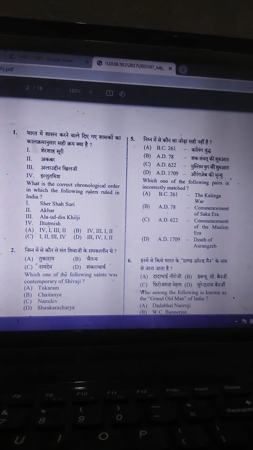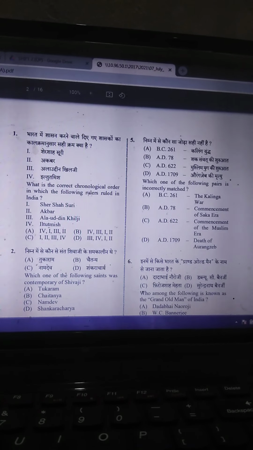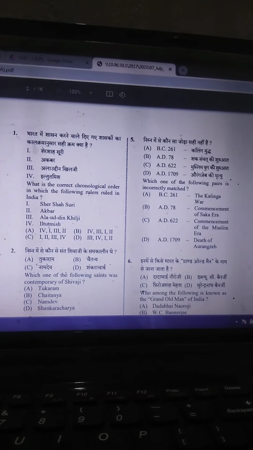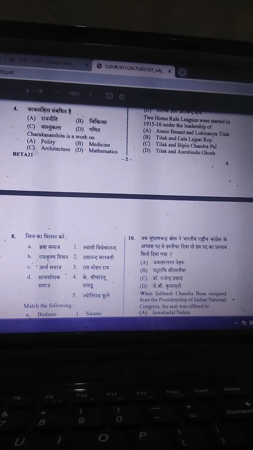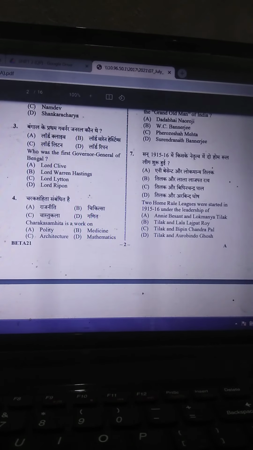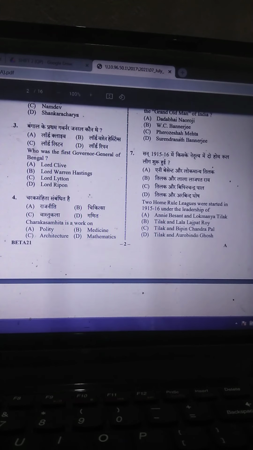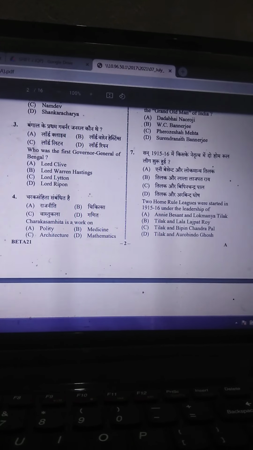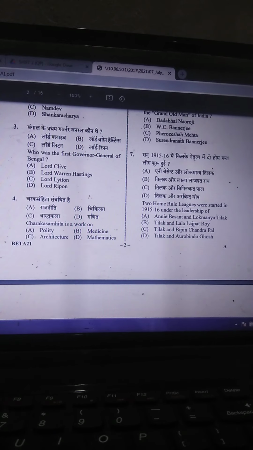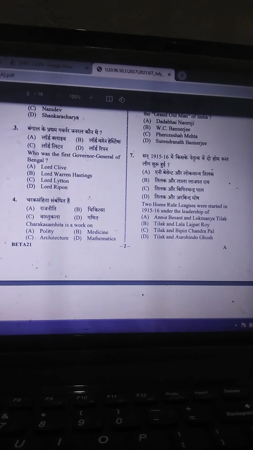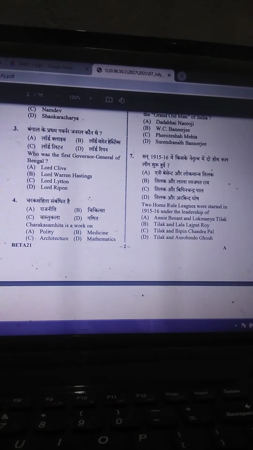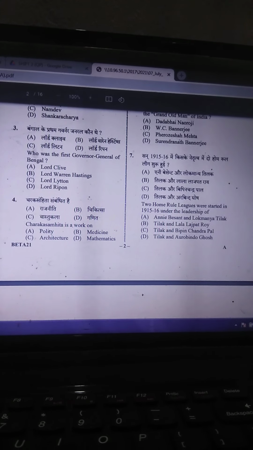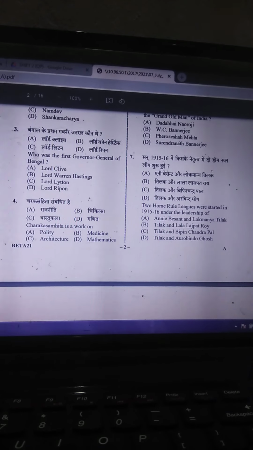Next question is, which one of the following saints was a contemporary of Shivaji? Tukaram is the correct answer. Question number 3, who was the first Governor General of Bengal? The answer is Lord Warren Hastings. This question is repeated and I have discussed it in my revision part also. Then next question is, Charak Samhita is a work on. It is a work on medicine.